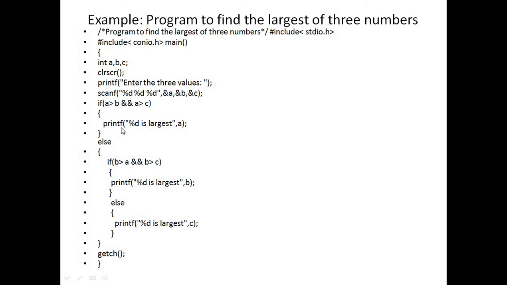In a nested if, we can write one if inside another if, and sometimes we need to write it inside the else also, right? So here I have written it inside the else. If B is greater than A and B is greater than C, the largest number is B, else the largest number is C. So first we check A against the others, and then we compare between B and C. Based on the condition, either B or C will come.